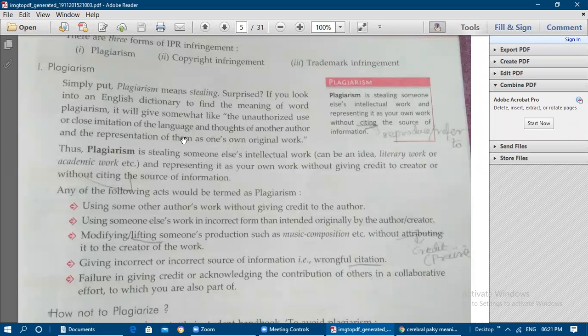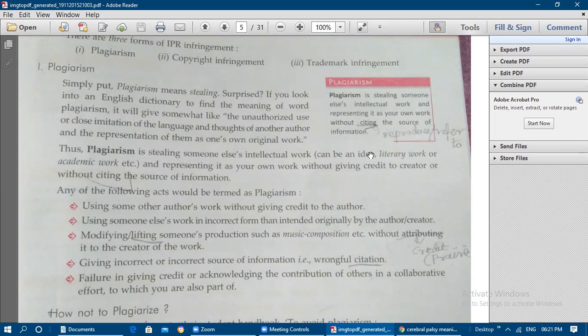So plagiarism is stealing someone else's intellectual work and representing it as your own work without citing the source of information, without mentioning where you obtained that information. If you represent that work as your own, then that is known as plagiarism.